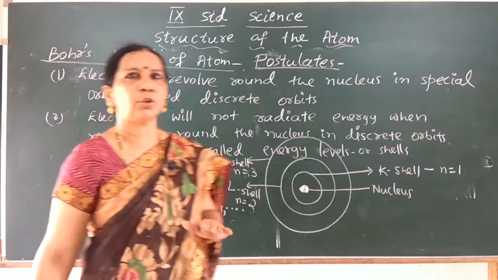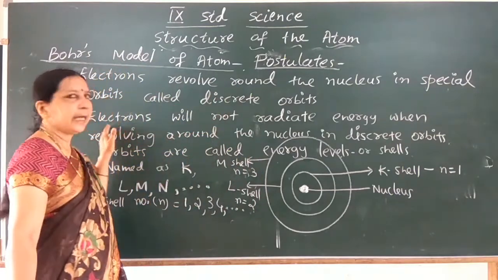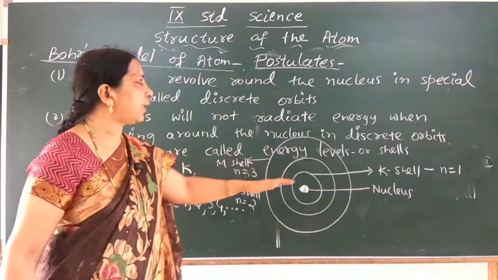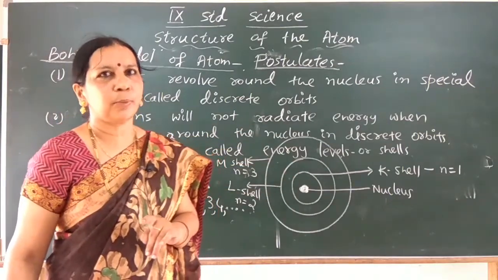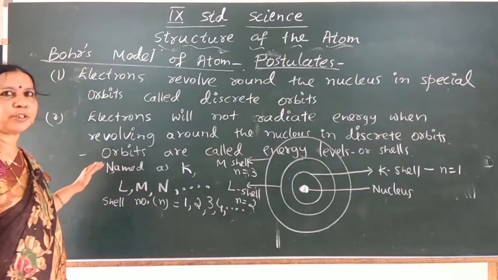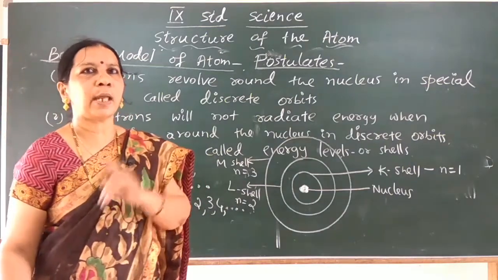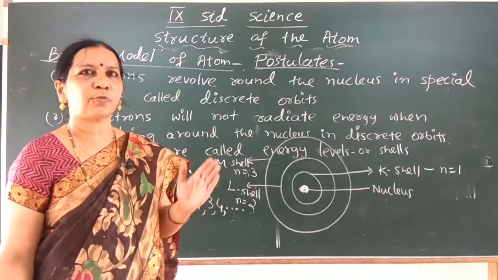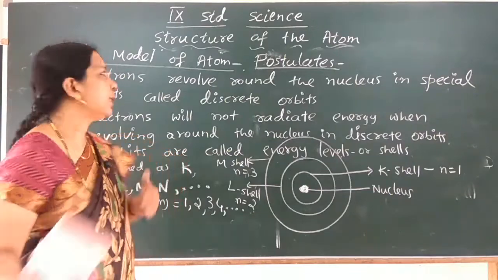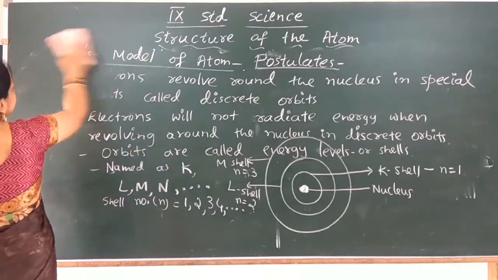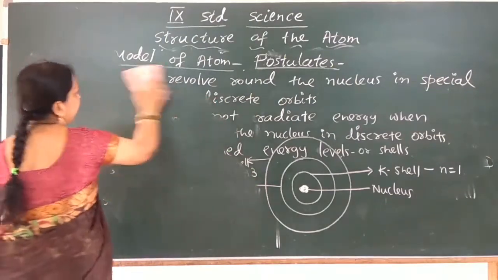Electrons revolve around the nucleus in special orbits called discrete orbits, and electrons will not radiate energy while revolving around the nucleus in discrete orbits. And what are these orbits called? Energy levels or shells, named K, L, M, N, and so on, and the shell numbers for K, L, M, N are 1, 2, 3, 4 respectively. So these are the postulates and the structure of Bohr's model of the atom.